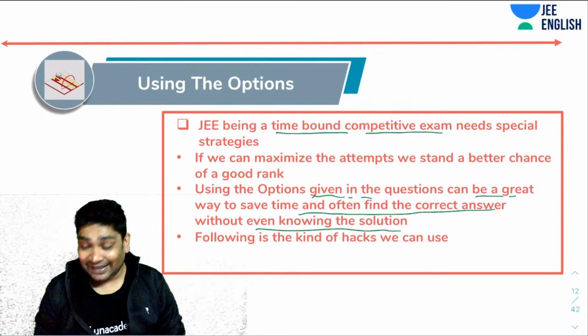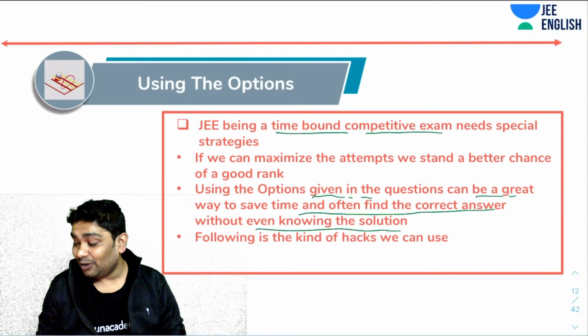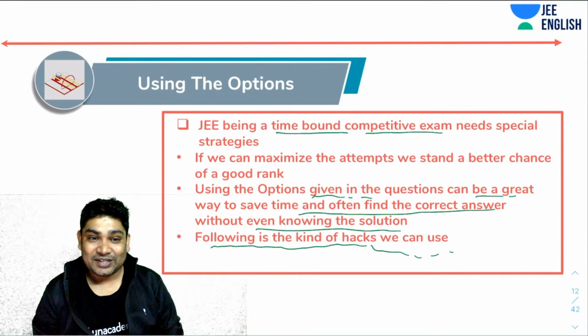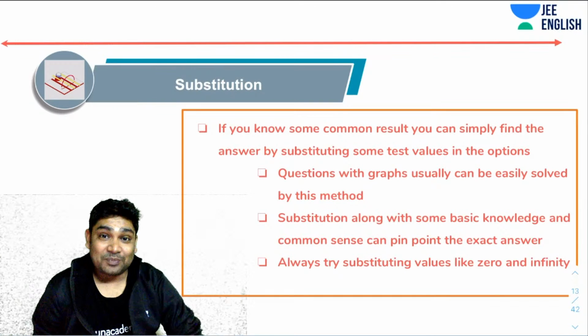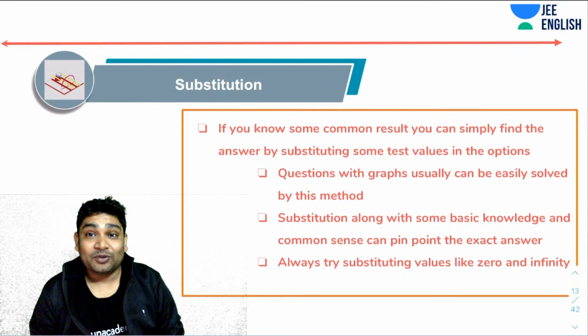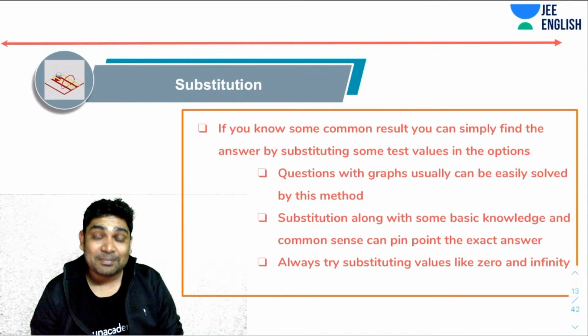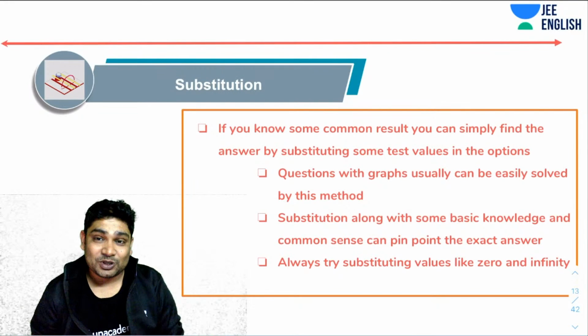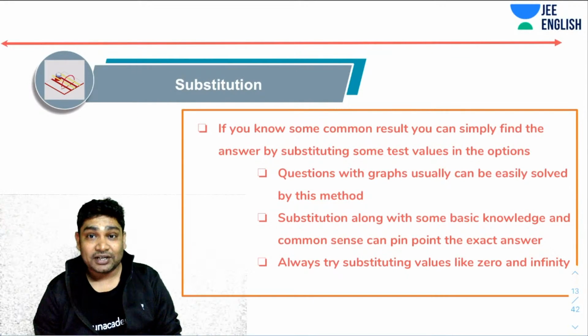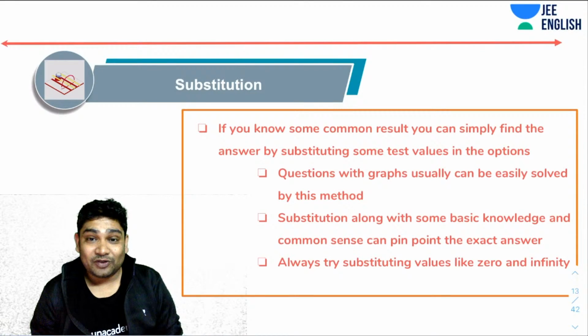Again, now I will talk about the hacks that you can use in order to achieve all this. So the first trick is using substitutions. If you know some common results, then you can simply find the answer by substituting some test values in the options. Now, questions with graphs usually are very easy to solve using this method.